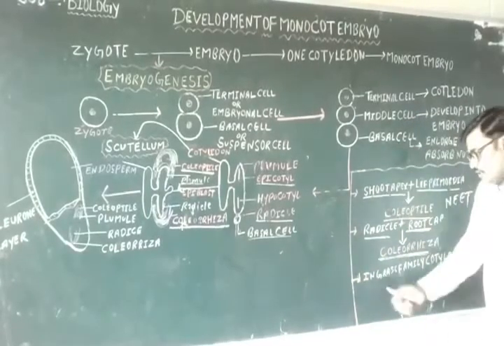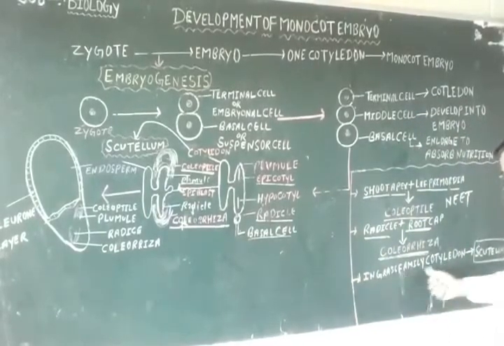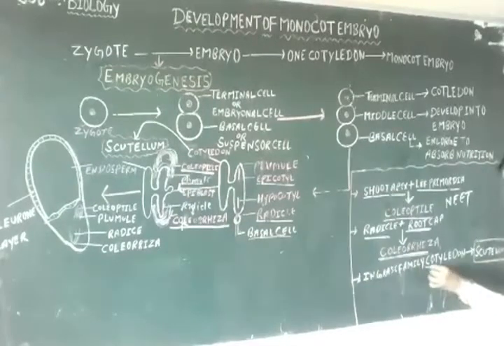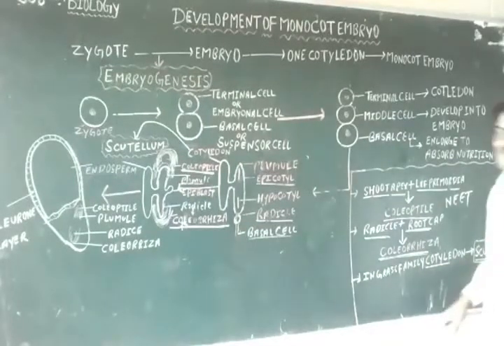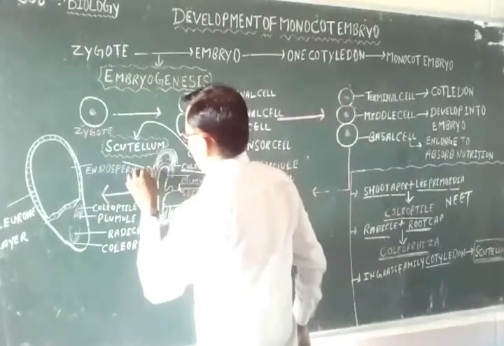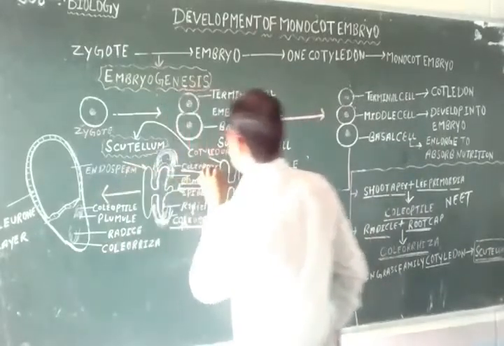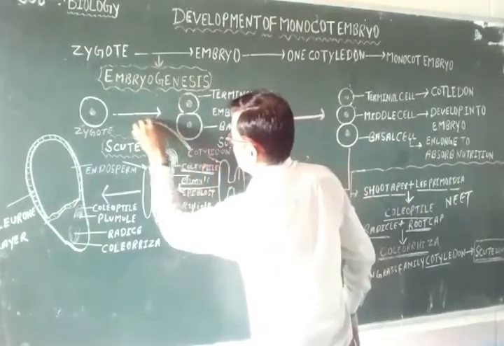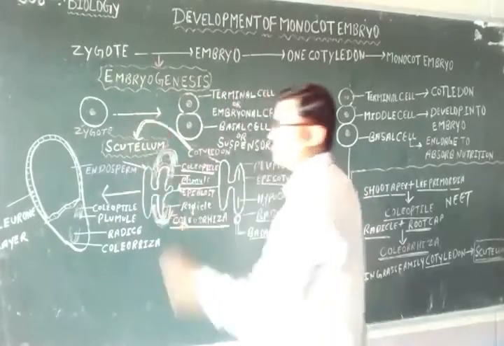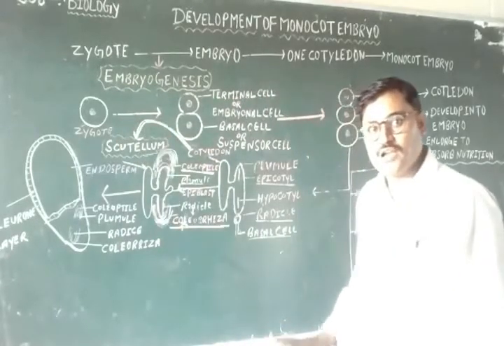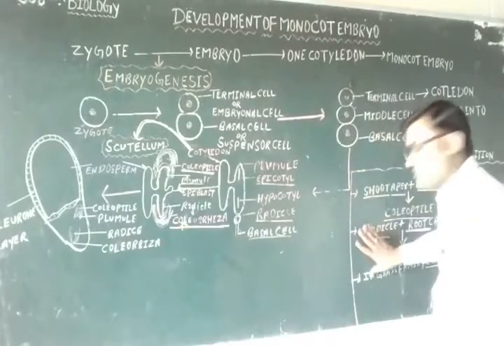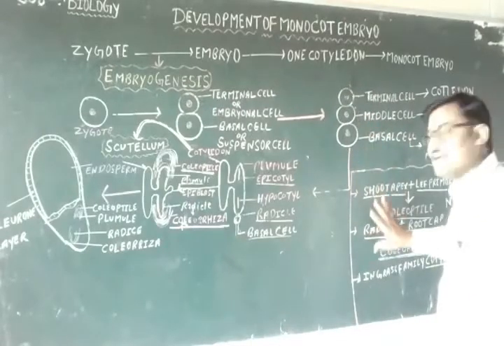And one more important thing, the third point. In the grass family, the cotyledon is known as the scutellum. This is a very important point. You see I have written here, this cotyledon is known as the scutellum in the grass family. I have told you some important facts related to the development of the monocot embryo.